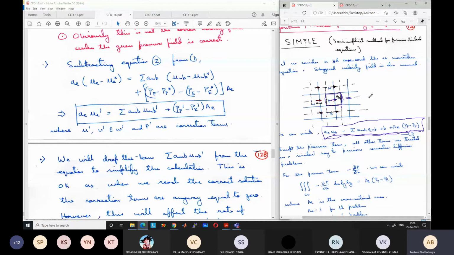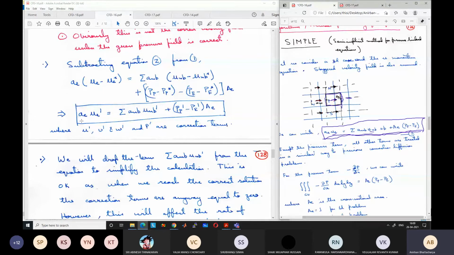Now you can say that the equation becomes incorrect, because if I solve the correct equation for velocity we will get the correct values, but if you drop a term, how will we get the correct value? You are modifying the equation, removing one term, so the value should not be correct. That is true.